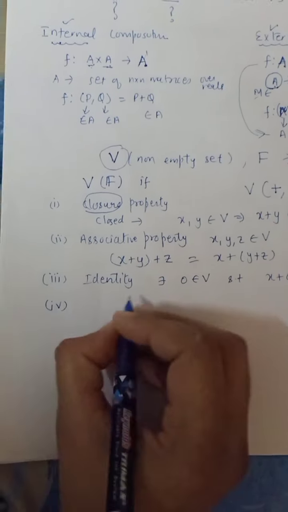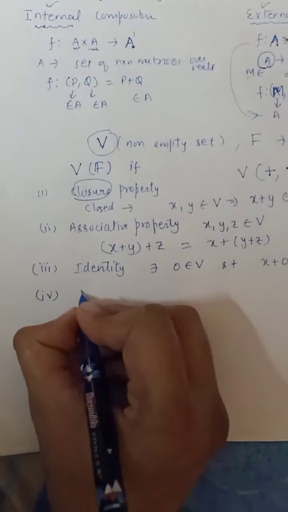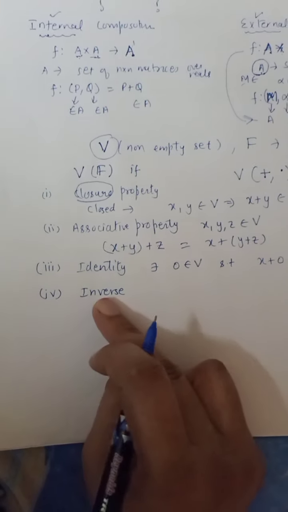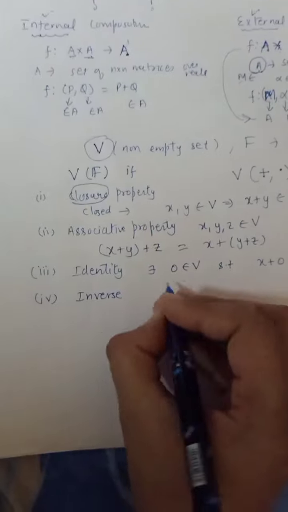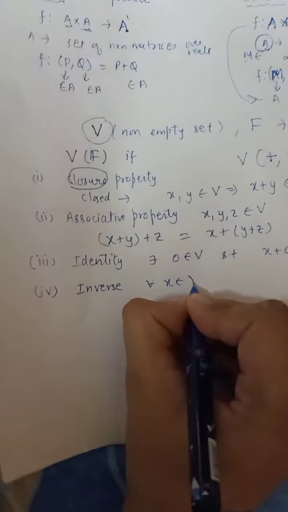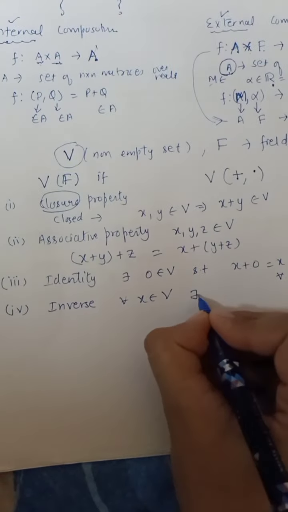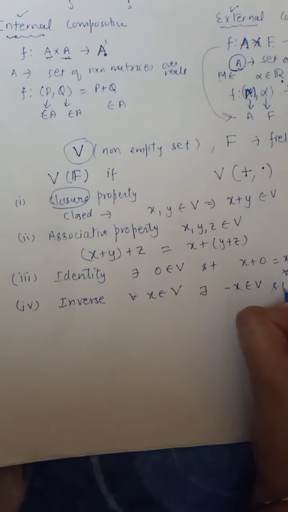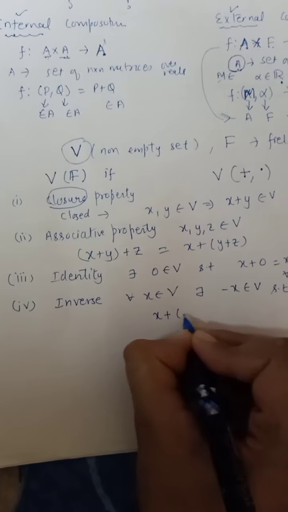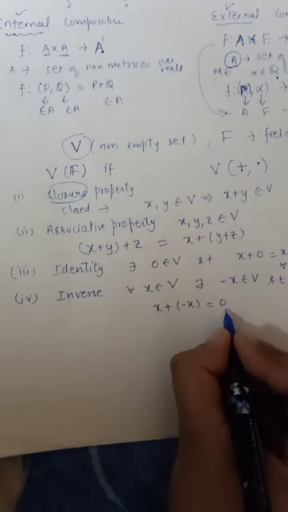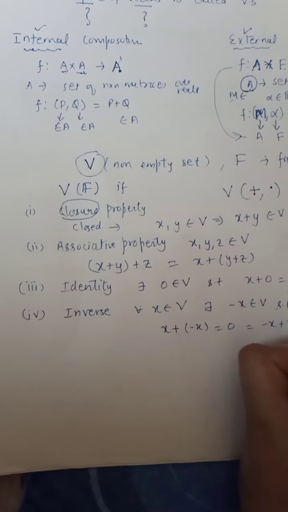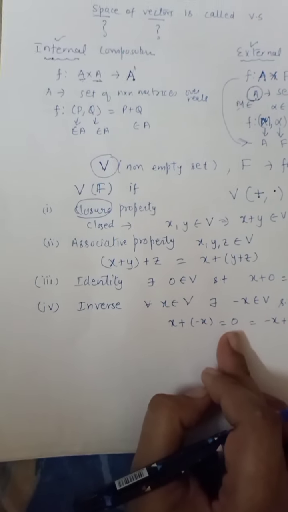Alright, next property is inverse. As the name suggests, we will be talking about the inverse. For every x belonging to V, there always exists a minus x belonging to V such that x plus minus x comes out to be the identity, or if I write it the other way, then also we should obtain the identity.